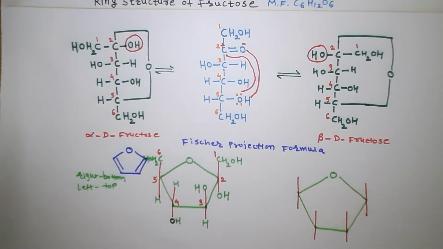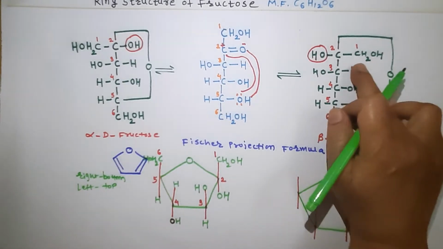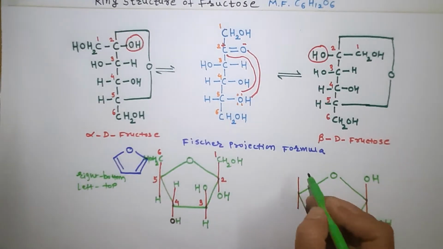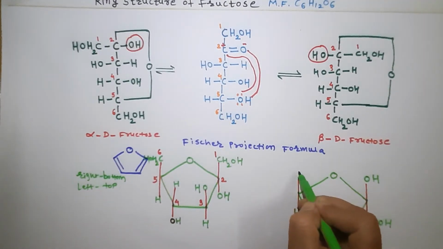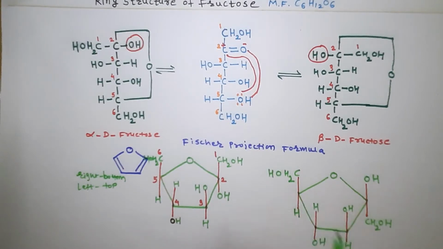So I write here OH, and CH2OH toward the right side, therefore I write it at the bottom position. Here OH, hydrogen, OH. This is H, and now see, this is the last carbon atom, the 6th carbon atom, CH2OH.